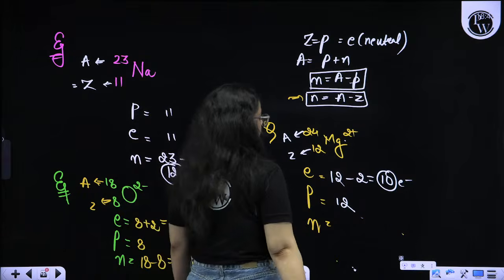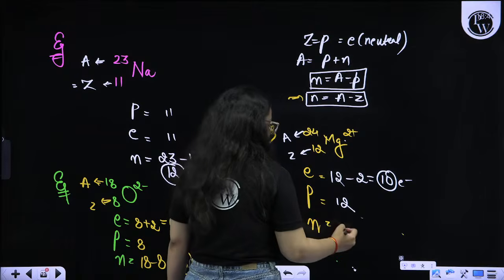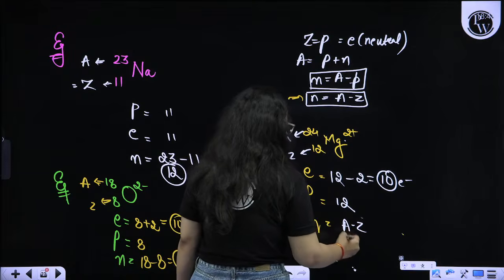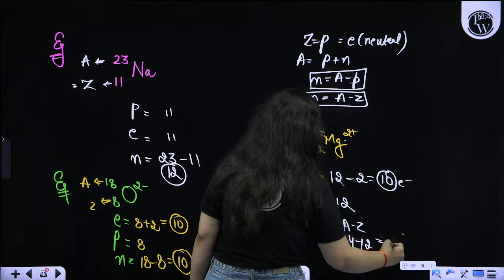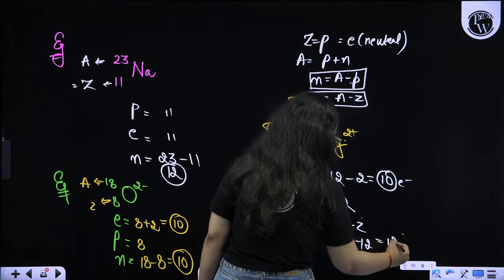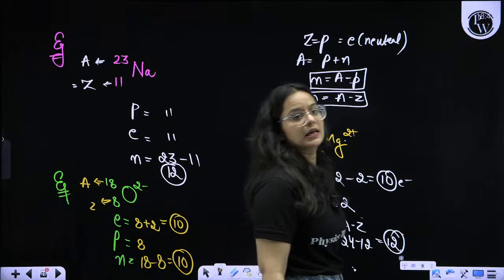Now the number of neutrons comes out to be A minus Z. A is 24 and Z is 12. That means overall we can say that 12 neutrons are there.